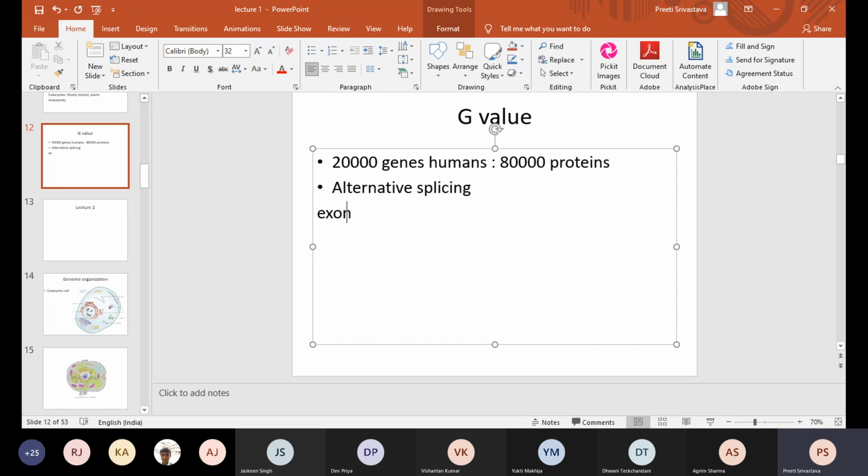Any idea, students, what is an exon and what is an intron? Have you studied this or no? No, ma'am. No, okay, then don't worry. We'll discuss this in later classes.